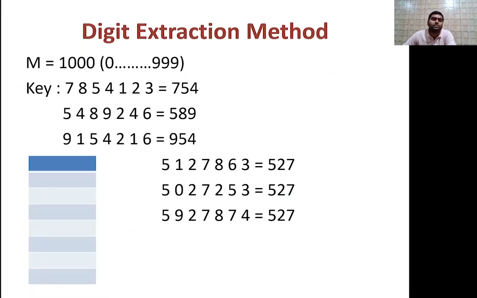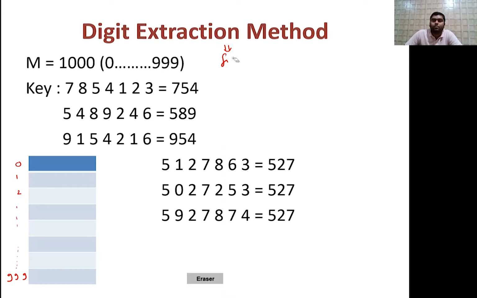Now the next one is the digit extraction method. Observe very carefully. This is also interesting. So what will happen here? Suppose the size m of your table is 1000. So 1000 means it will go from 0, 1, 2 up to, for example, the last one, 999, like this. So 0 to 999, overall 1000.